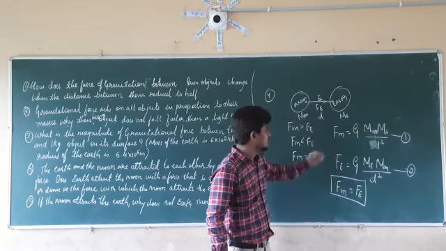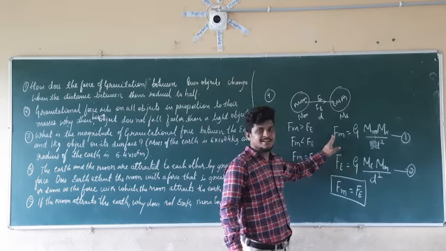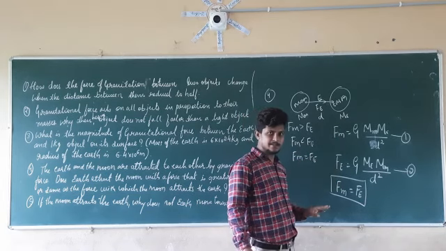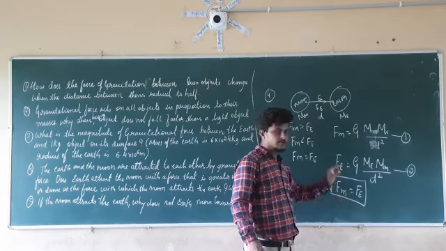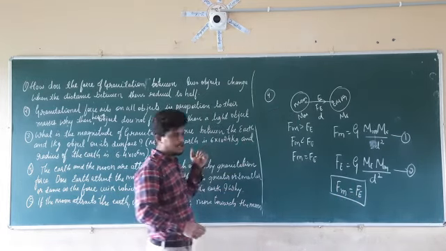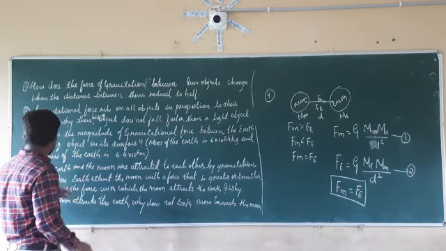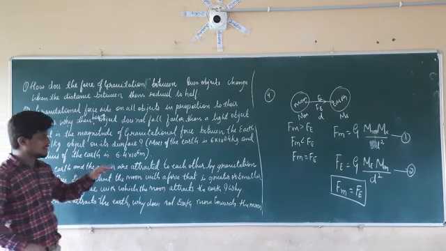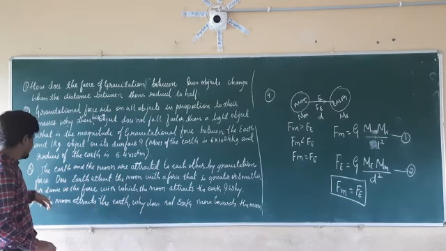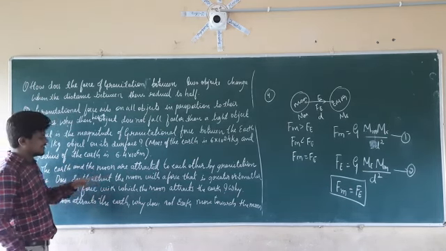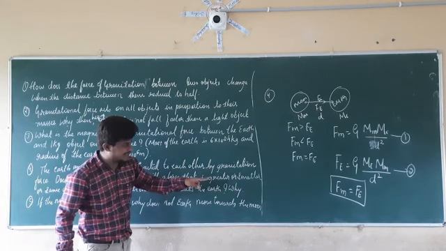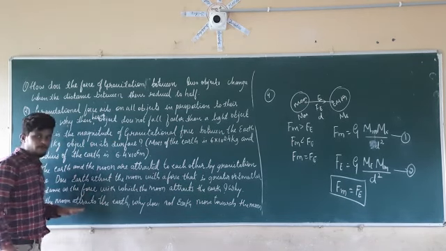That is nothing but the force exerted by the moon is equal to the force exerted by the earth. So Fm is equal to Fe. Come to the question again. What is the question here? The earth and the moon are attracted to each other by gravitational force. Does the earth attract the moon with a force that is greater, smaller, or the same?